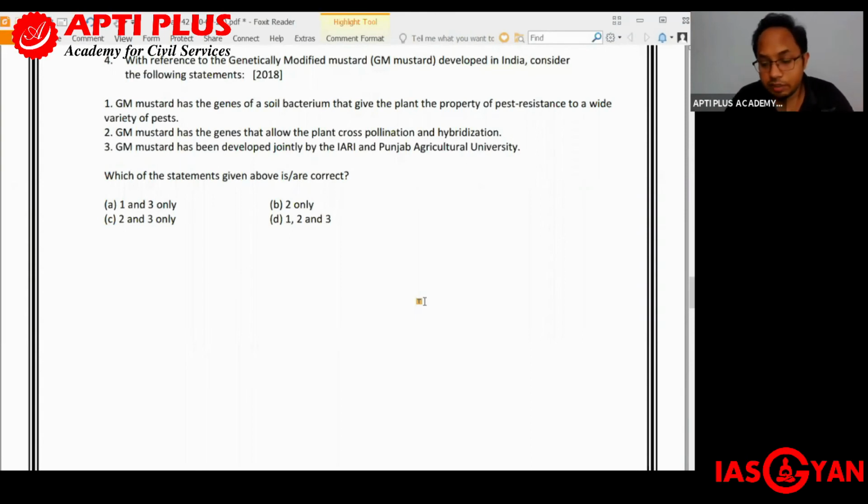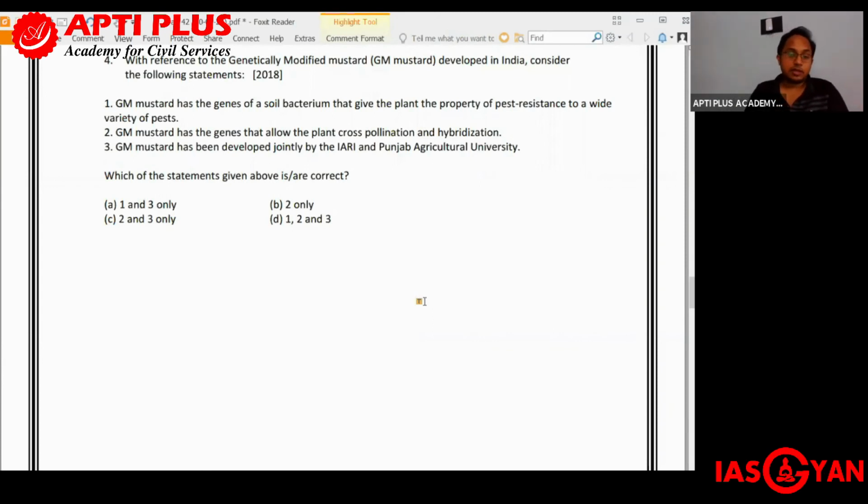So, and why do we need vegetable oil? We need vegetable oil because India has a very huge vegetarian population, and that is why we require a huge amount of vegetable oil, which we cannot produce on our own. So we have to import most of it. And looking at this scenario, there are some scientists in Delhi, at Delhi University actually, who decided that there has to be some amount of genetically modified mustard which can be created, and whereby the yield can be increased that way. Okay, so let us see one by one.